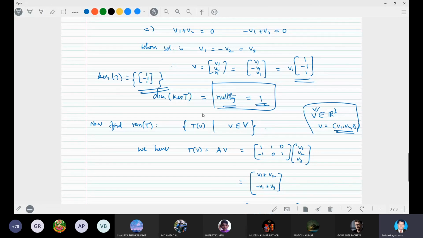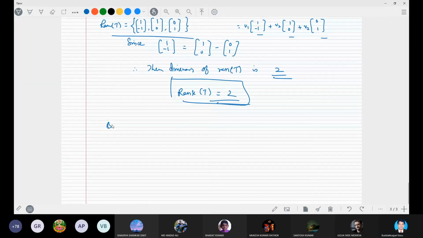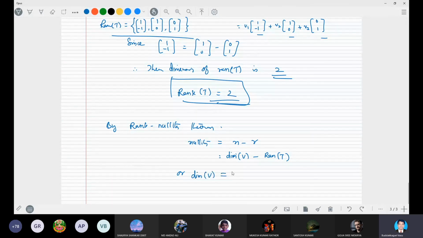So what is the dimension of V? By the rank nullity theorem, nullity is equal to dimension of V minus rank of T, or dimension of V is equal to nullity plus rank of T. That is equal to 2 plus 1.